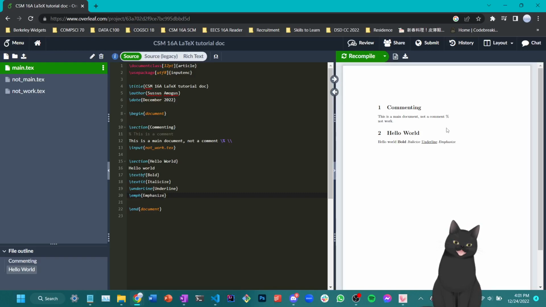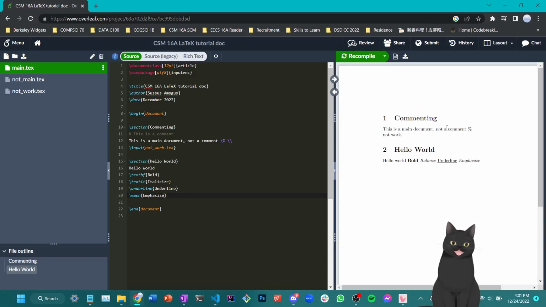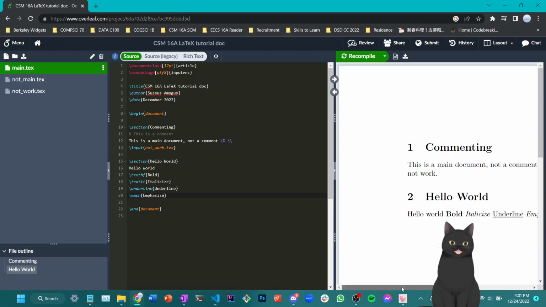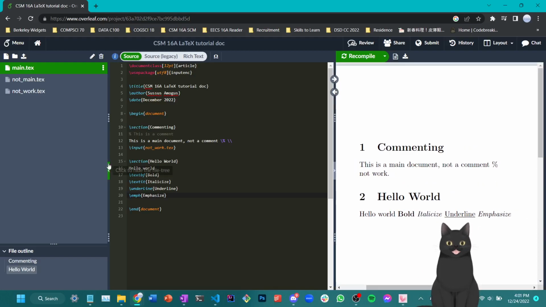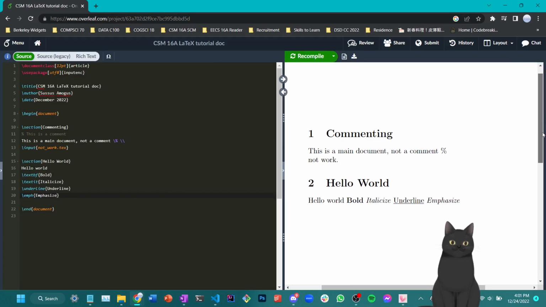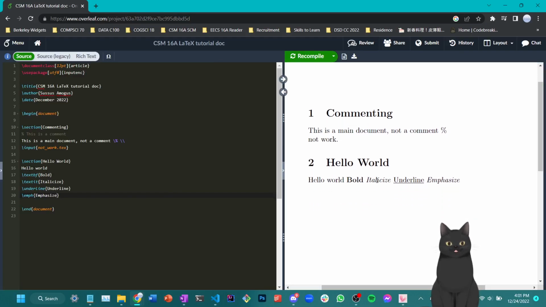Oh, by the way, if you like to change the document size here, you can also press Ctrl+ to expand it, which I find pretty useful when I'm trying to revise my worksheets. So bold, italicize, underline, emphasize. For some reason, emphasize here doesn't bold. It's okay. Maybe it just actually doesn't bold.